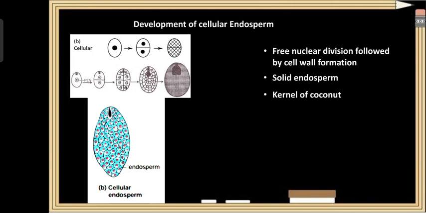Okay, so the development of the cellular endosperm. How does it happen? The nucleus of the primary endosperm divides. After division, there is cell wall formation around the nuclei. So this results in a mass of endosperm cells, and this represents the solid endosperm or cellular endosperm. The example is the kernel, the white part of the coconut.